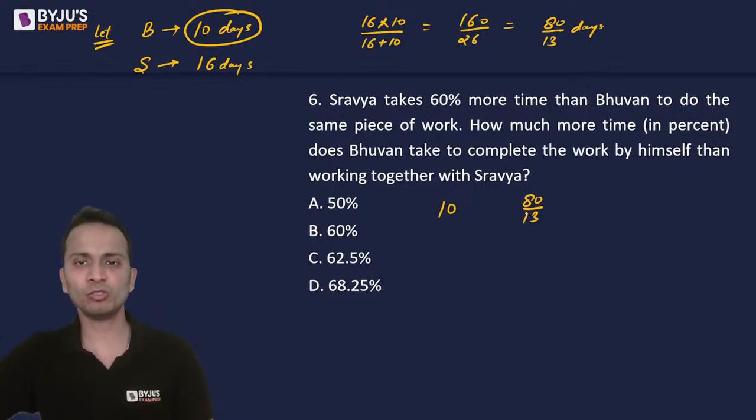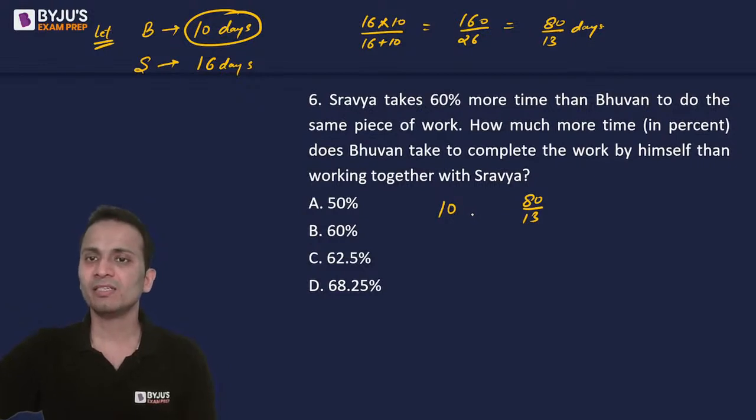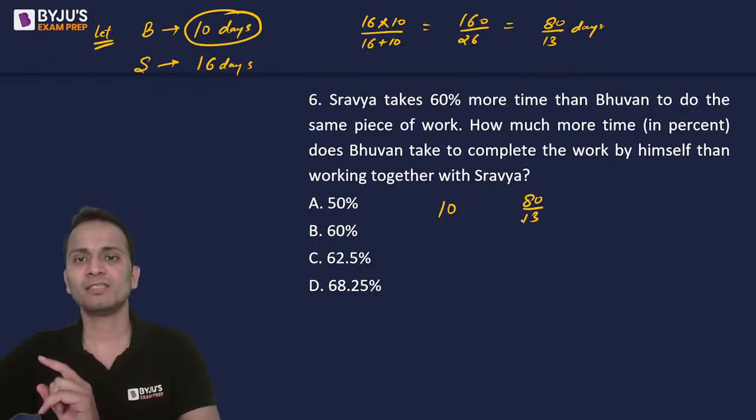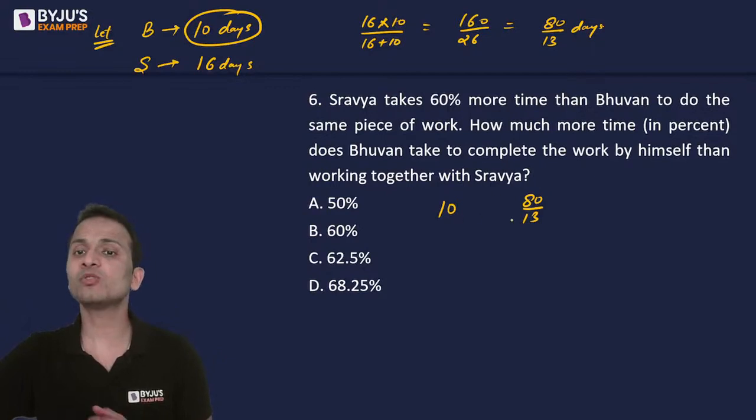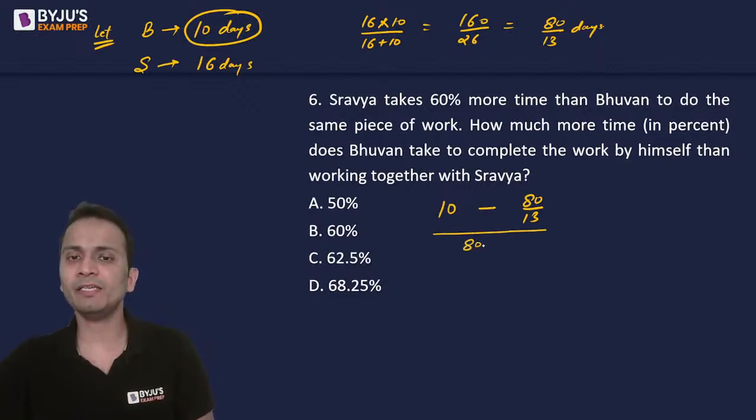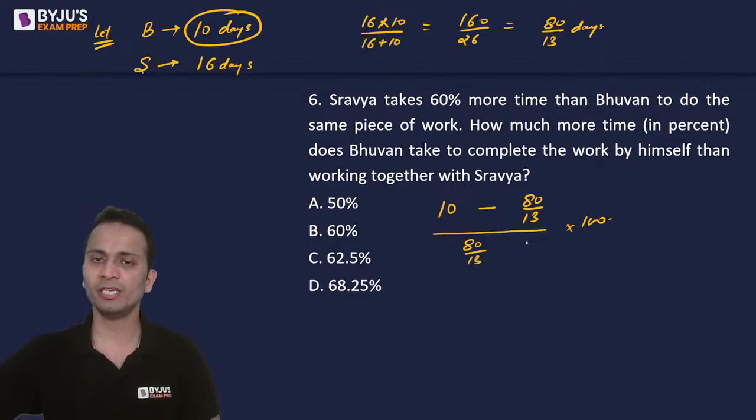So we have to find out 10 is what percentage more than when they are working together, that is 80 by 13. So 10 is what percentage more than 80 by 13? So I take the difference divided by 80 by 13 multiplied by 100. Okay, so this is the expression that you will have to solve.